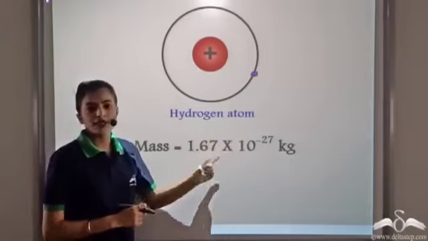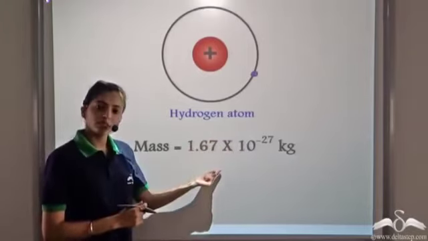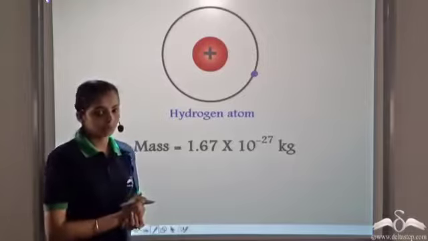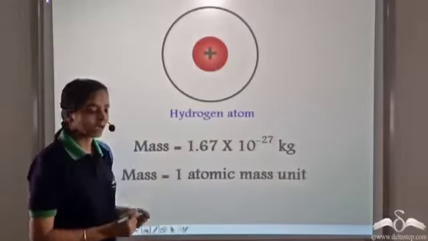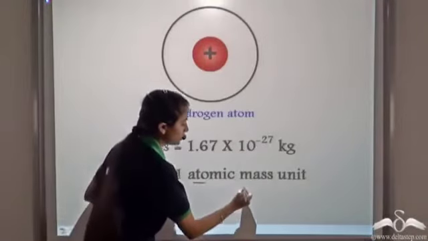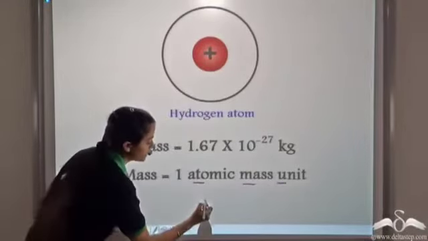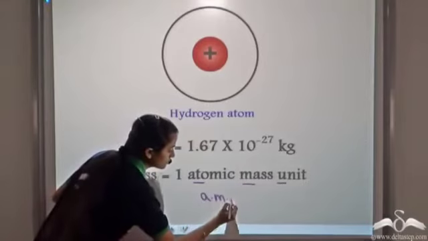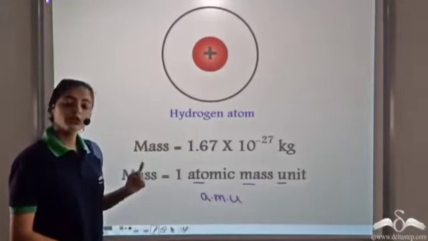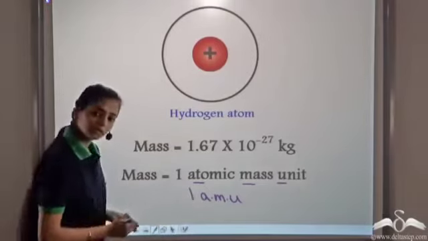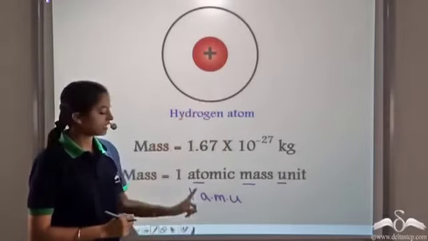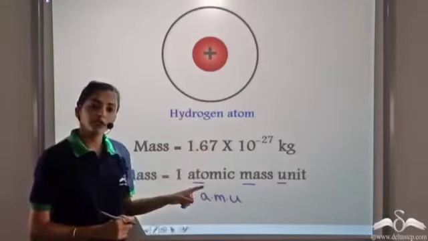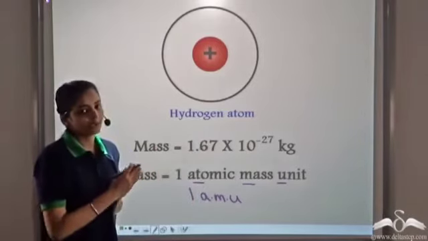Now this is a very complicated number. So to avoid using these numbers, scientists prefer to use simpler numbers. In chemistry, we use the atomic mass unit to measure the masses of these light particles. This atomic mass unit is abbreviated as AMU. The mass of one proton is taken to be 1 AMU. That is why the mass of a hydrogen atom, which contains one proton, is 1 AMU. We neglect the mass of electrons because it is quite negligible compared to the protons.